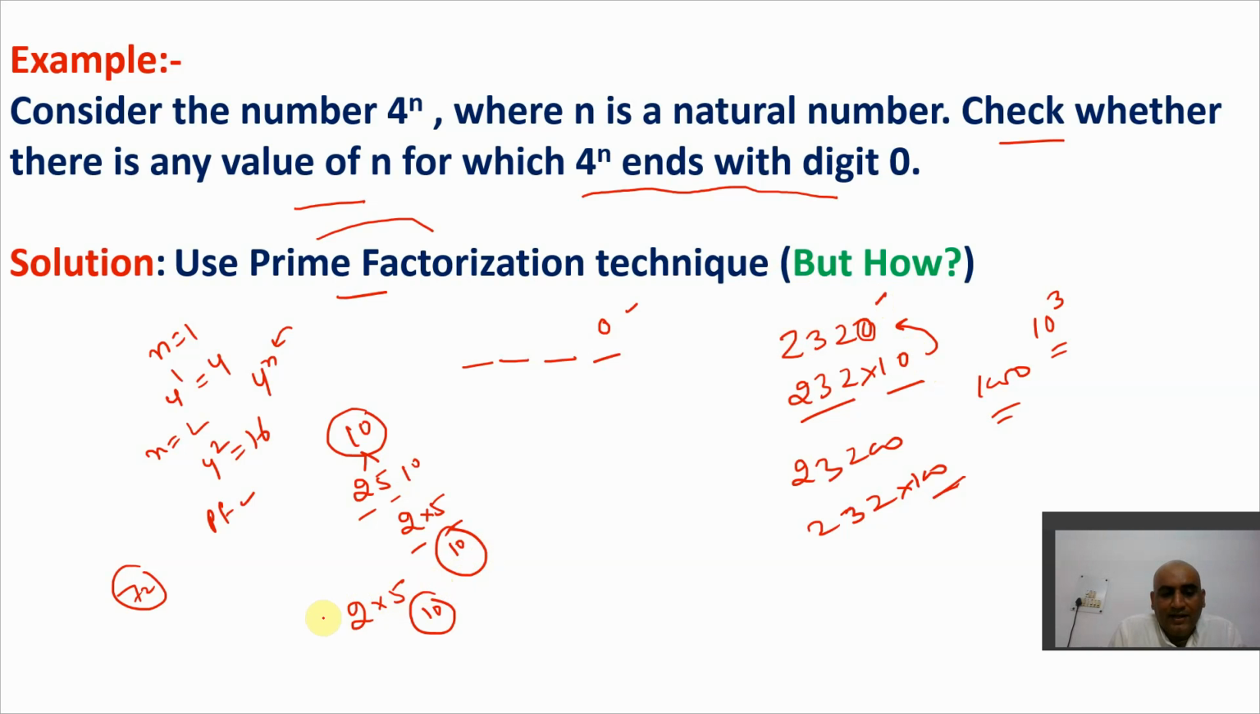Right? So at least one 2 and one 5 must be there, irrespective of how many can be there. If there are more 2's and 5's, we'll have more zeros. So I hope you are clear with this point. Now we need to check, if we put any value of n, are we able to get 2 and 5 as a factor in this? Let's use common sense here. 4 raised to power n means what? Let's say I have taken any value of n. Let's say I'll take the value 12, 4 raised to power 12. n can take any value.